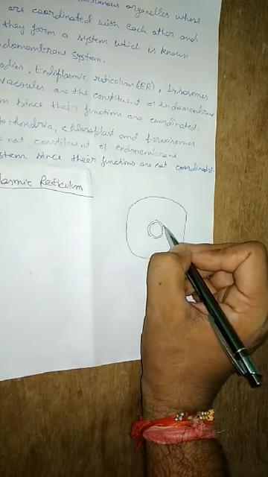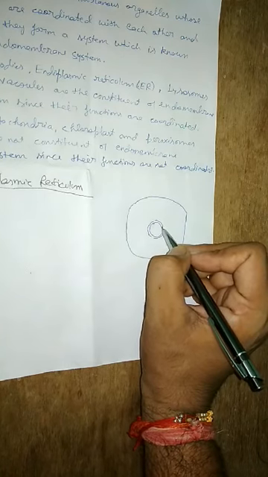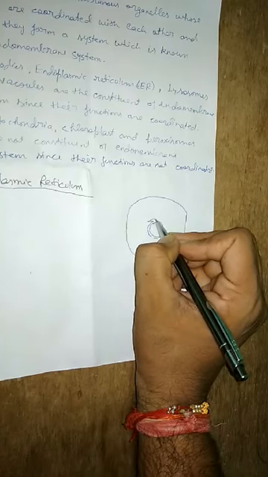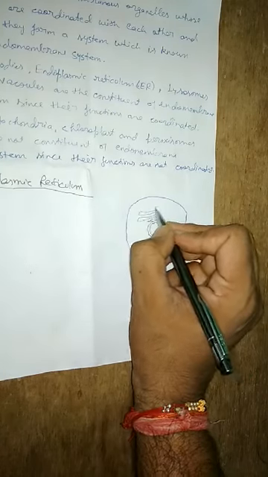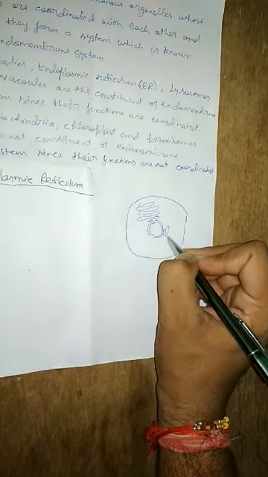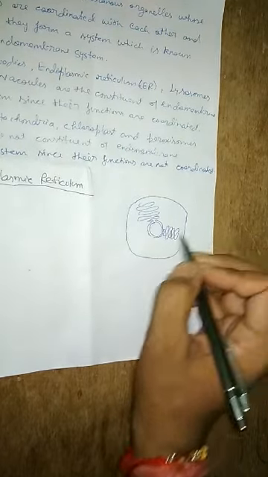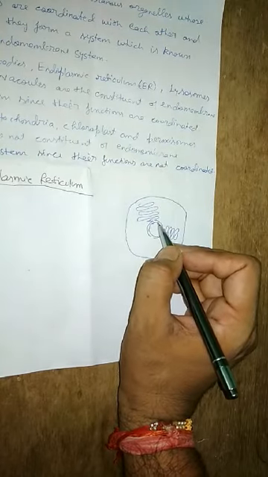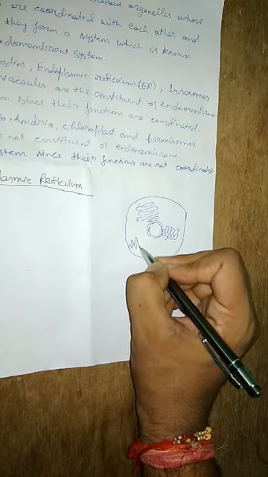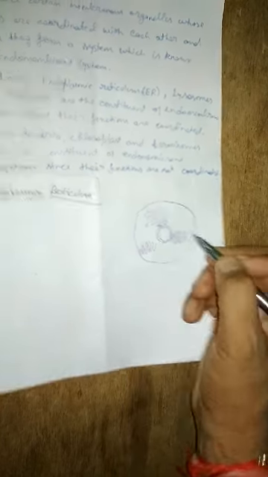This is the outer membrane, this is the inner membrane. From just outside this nucleus, there is presence of this network like structure like this. Not only from the outer membrane of nucleus, but from the cell membrane also, you may observe some network like structure.